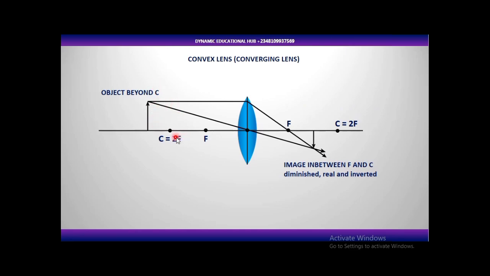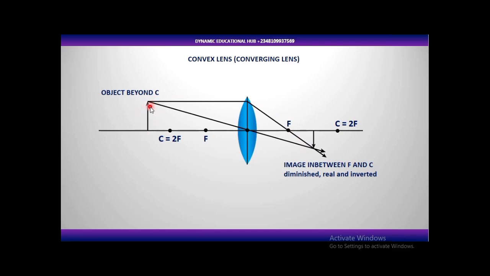Now let's go. When an object is placed beyond the center of curvature, here to here is known as the focal length. Here to here is known as the center of curvature, and the center of curvature is 2 times the focal length. That's why I have it here. Now when an object is placed beyond it, it's not too far away from your center of curvature. Now look at the diagram. This diagram is drawn and it's very accurate. I used my system to draw it.